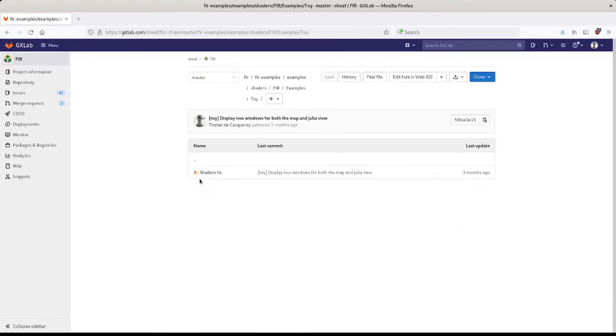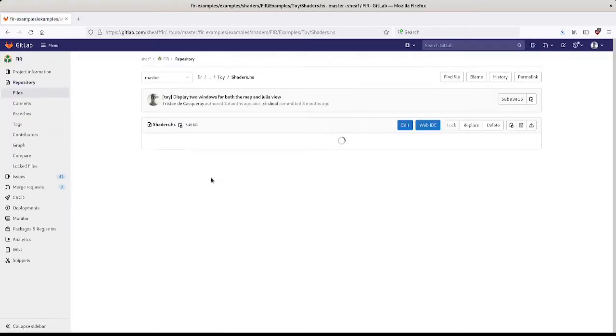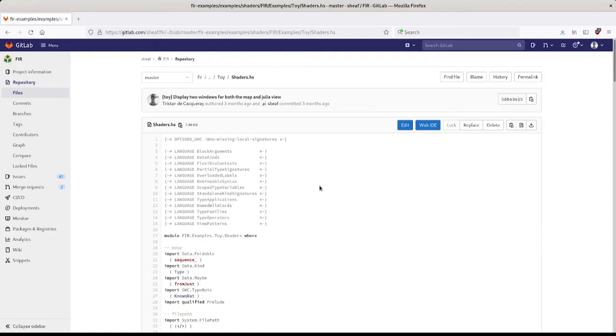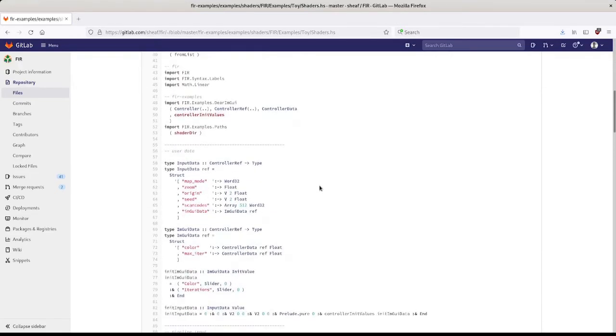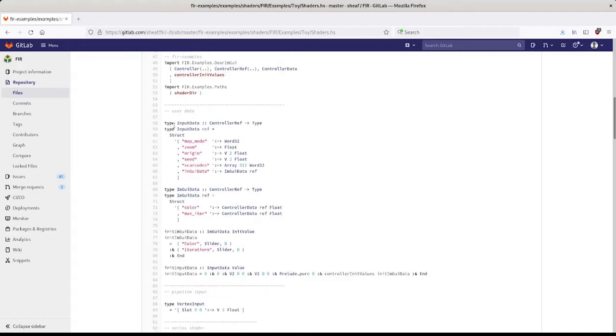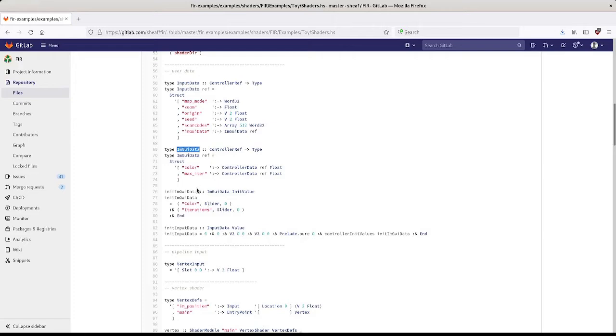So you can get the source code in the example project. As you can see, this is a standard Haskell module, which uses special annotation to keep track of the program state. In particular, we can see that the input data are defined using a type level struct. And we can see that FEAR recently added support for Dear ImGui controllers so that sliders and toggles can be defined in the shader module.